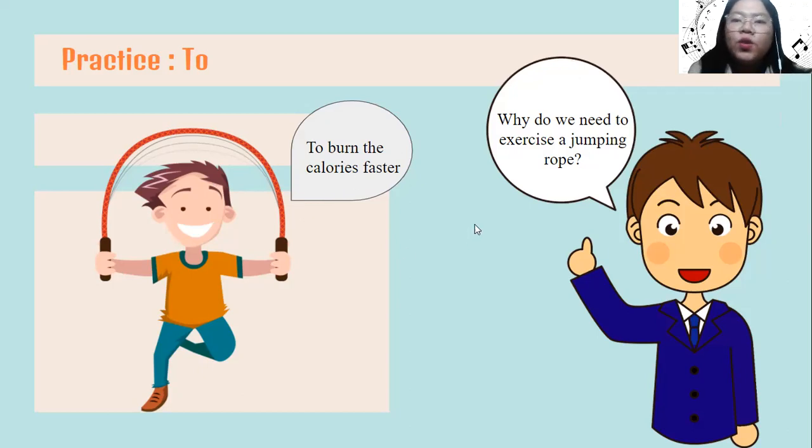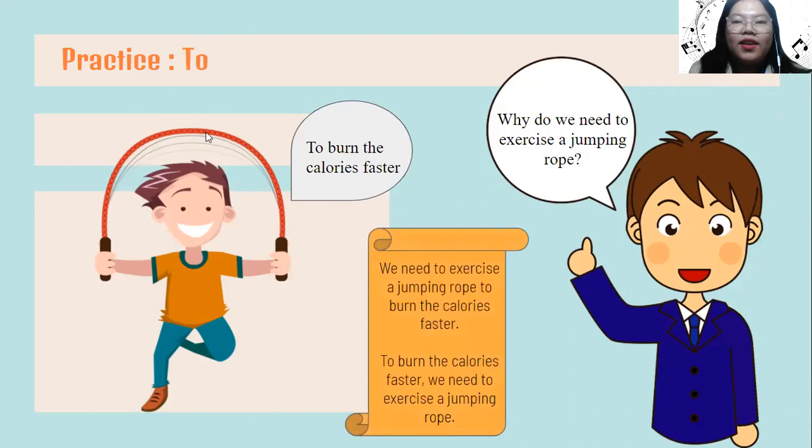Now we're going to learn to connect these two sentences with the conjunction to. And the sentence will become, we need to exercise a jumping rope to burn the calories faster. Miss, how about if I want to put the phrase or the sentence that states the purpose first in the beginning of the sentence?